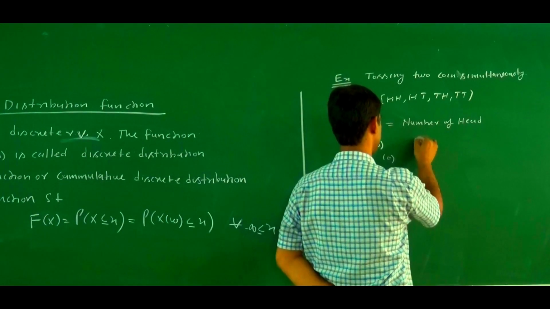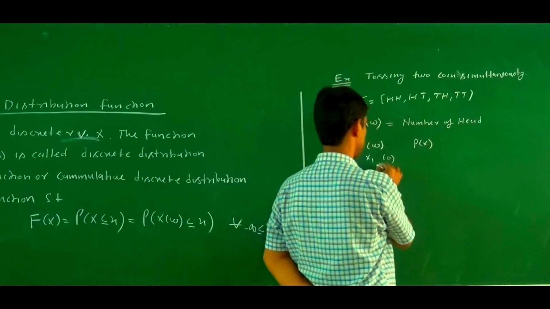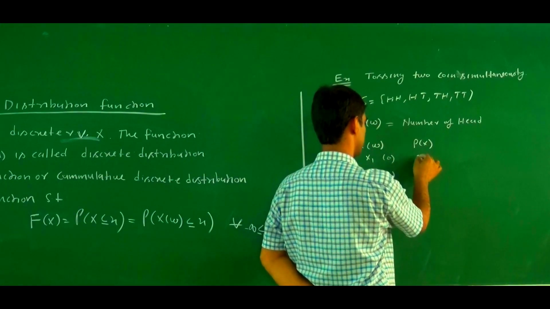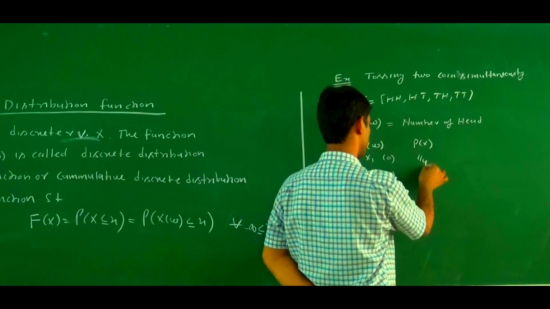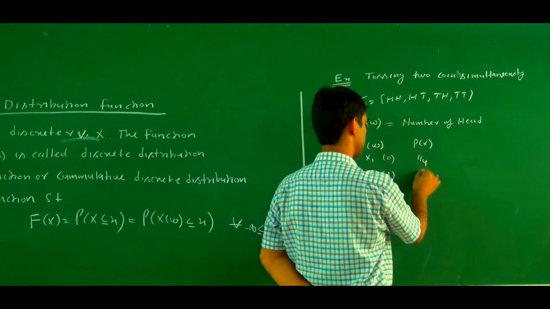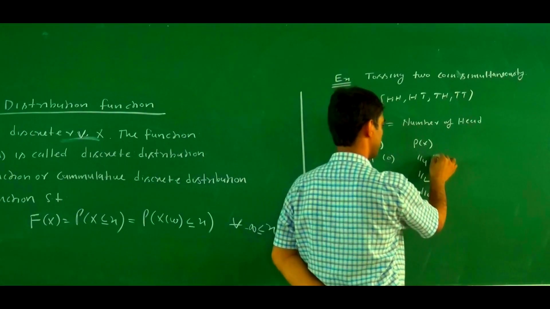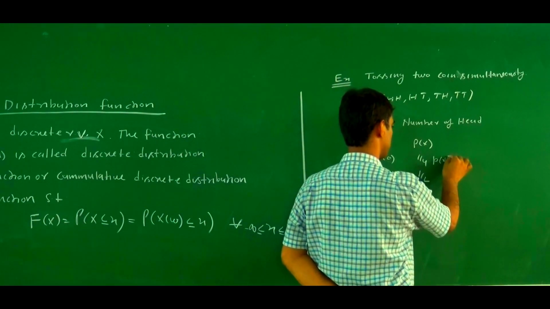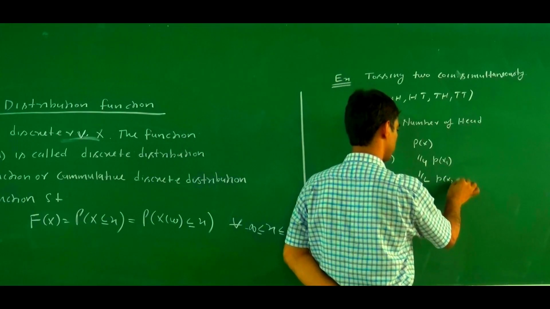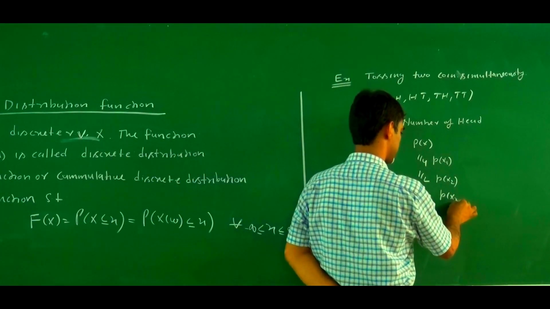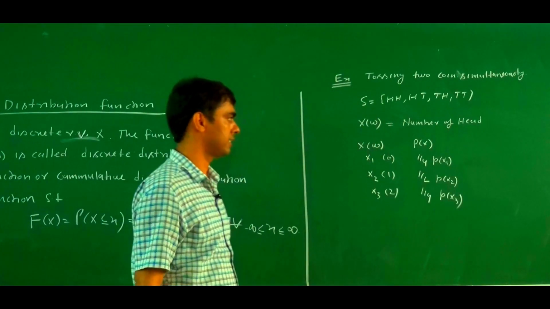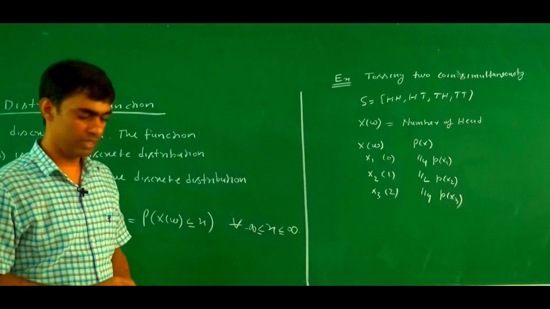So what is the probability of this one? Probability of 0 heads, what is this? 1 by 4. Probability of 1 head is 1 by 2. Probability of 2 heads is 1 by 4. You may also denote this as probability of x1, probability of x2, probability of x3.